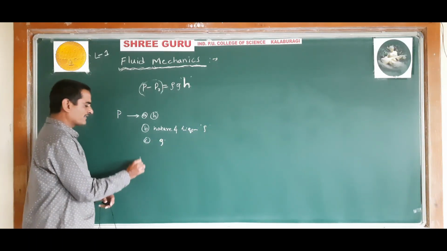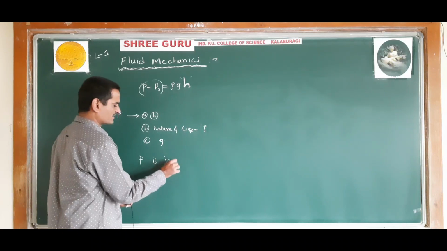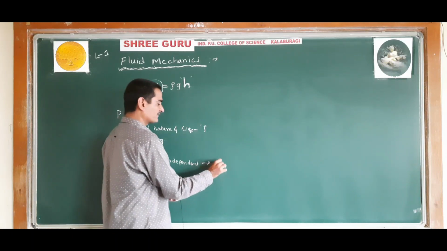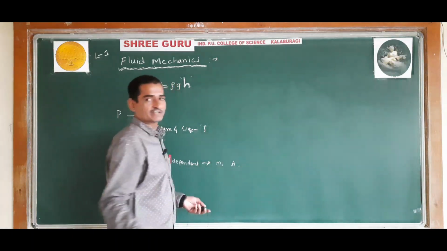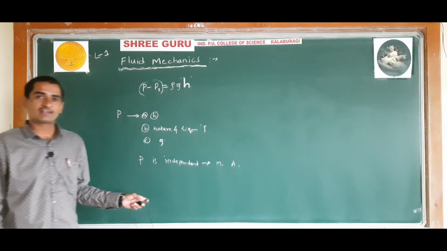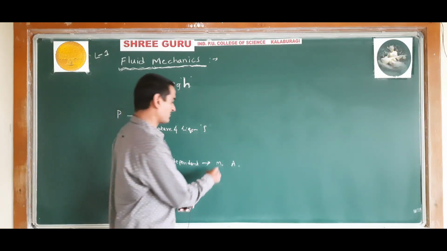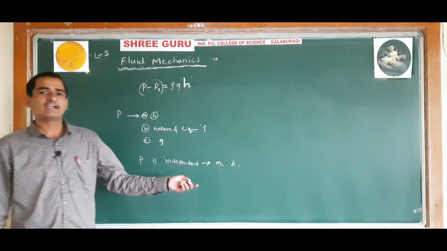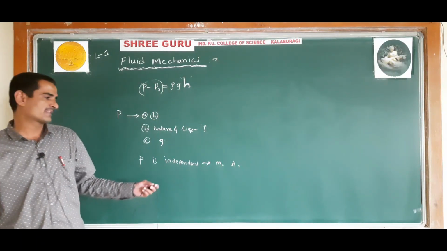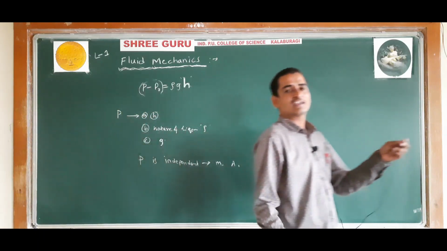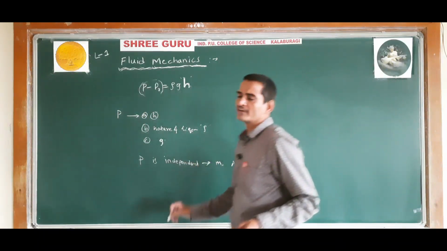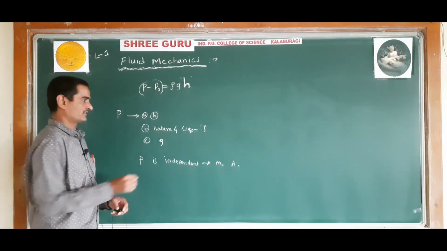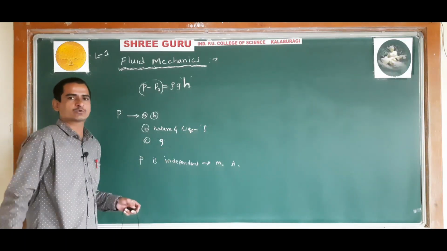And we observe that the pressure is independent of mass of the liquid and cross-sectional area of the container. The pressure at a point is independent of mass of the liquid and cross-sectional area of the container. So mass and cross-sectional area of the container do not matter. Whether the mass of the liquid is more or less, the pressure does not change. Pressure at a point changes if the height changes, or if the nature of liquid changes, or acceleration due to gravity changes.